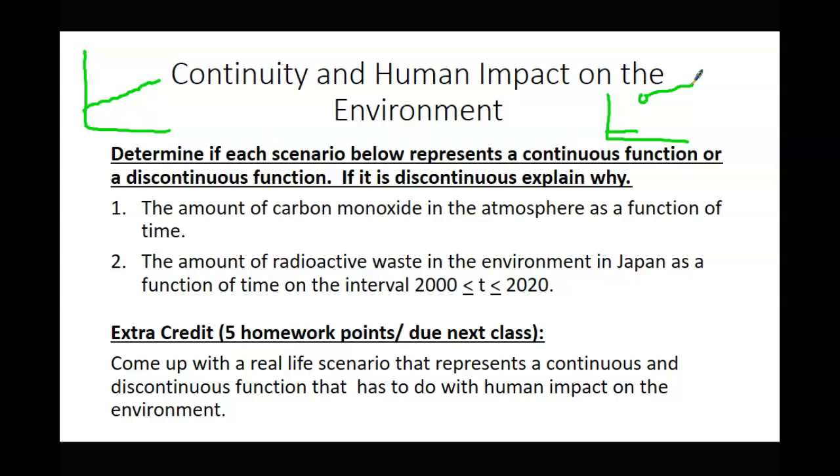Good point. So that's your extra credit: come up with your own stories about human impact on the environment, one that's continuous, one that's discontinuous. That's one, but don't forget, very important extra credit is the lesson on step functions. That'll be a video lesson on Classroom. So you have 2 extra credits and 1 homework assignment tonight. Oh, there's not just 4.